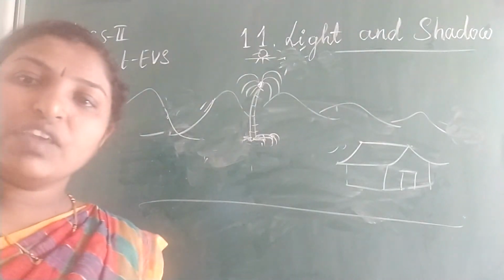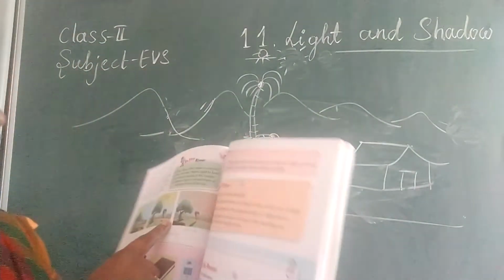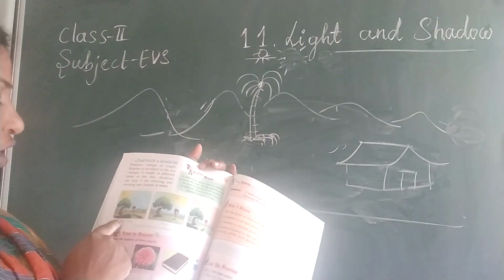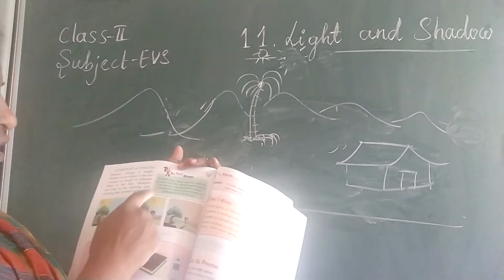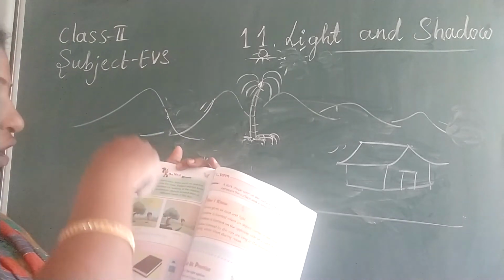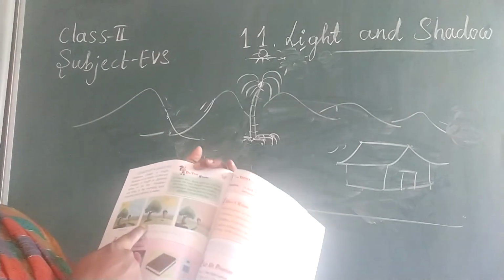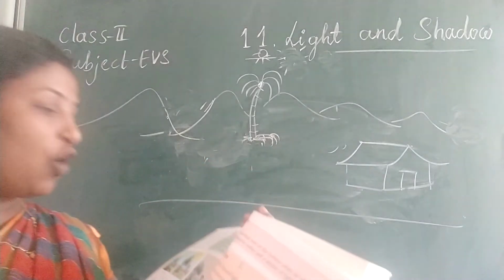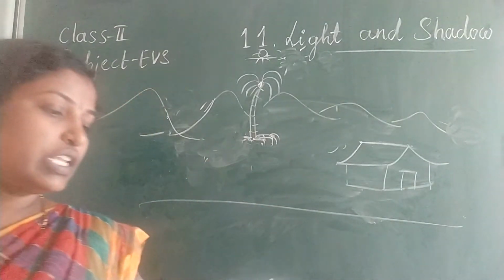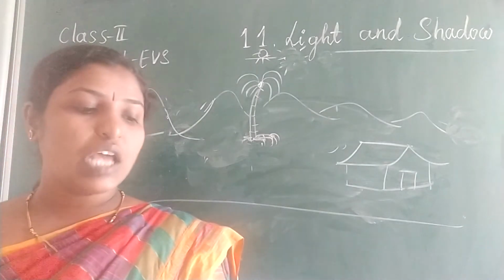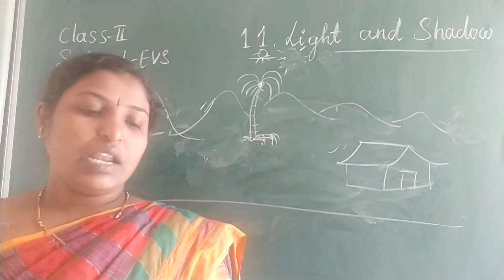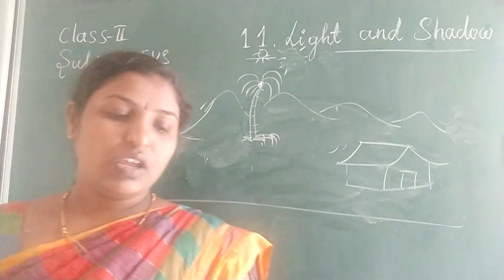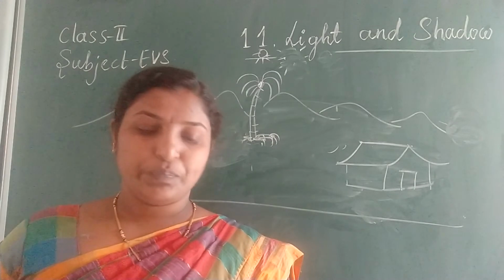See, they have given some pictures also here. The sun is in the morning, the girl is here and the tree is here, the shadow is a little long. The sun is in the afternoon, the shadows are at the center with a small size. Here it is evening, the shadows again have become long. Shadows change in length. The shadow of an object in the sun changes in length at different times of the day. Shadows are long in the morning and evening and shortest at noon.